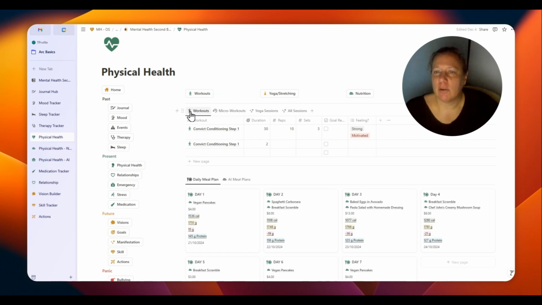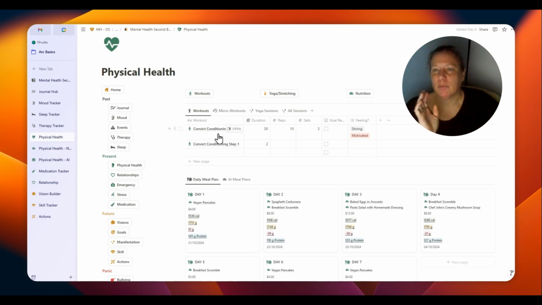Here you can find all workouts, micro workouts, yoga sessions, and all sessions that you did. This is giving you an overview. These workouts or yoga sessions have a focus on mental health. I know when you're in a depressive episode, you don't have the strength to go on a 60-minute workout, but